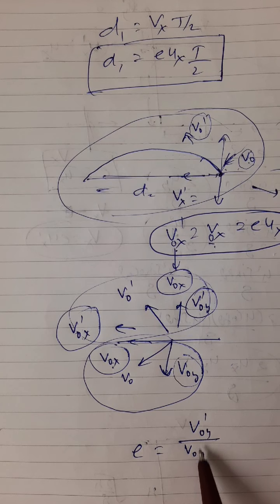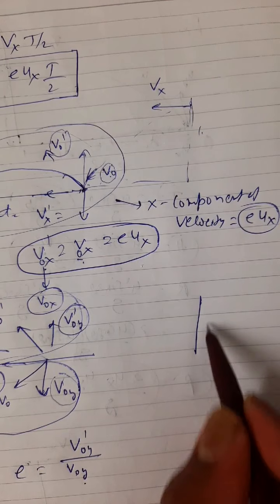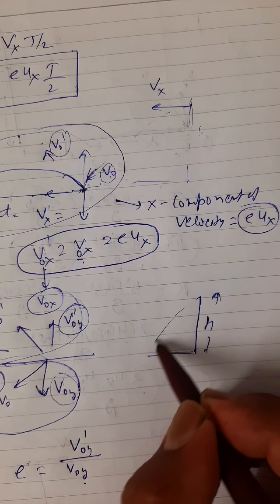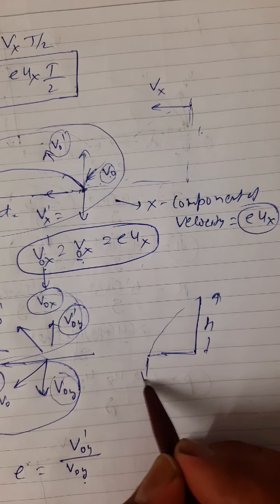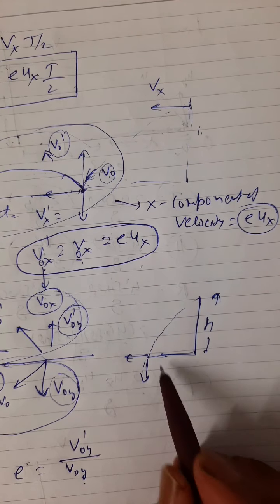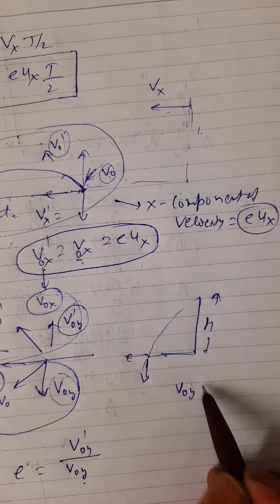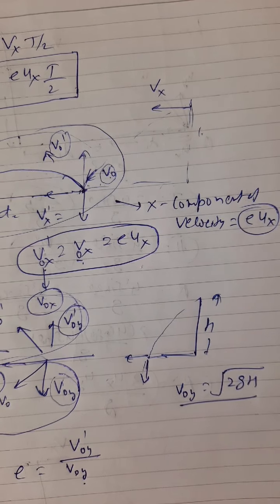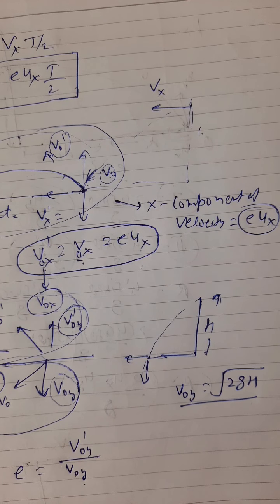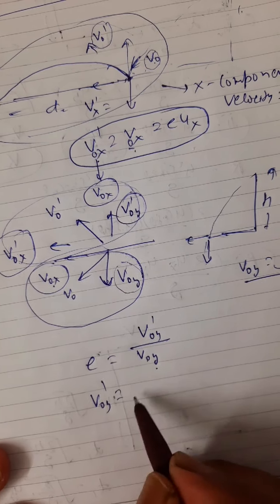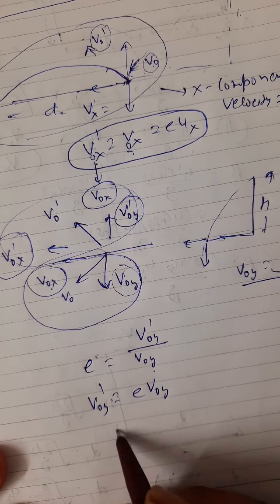To find V naught y first: the particle started from this height h and fell here. The horizontal component was the same, only the vertical component changed. V naught y is equal to root of 2gh, and here V naught y dash is e V naught y.